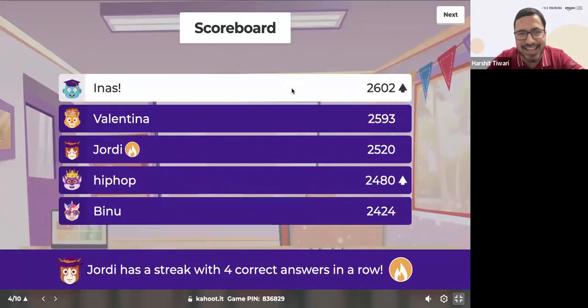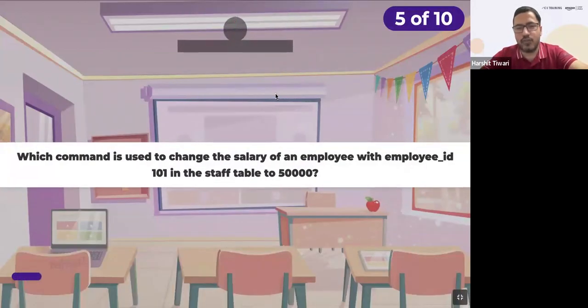Let's see. Ines is back in the lead. Awesome. Valentina is close behind in second. Jordy is third, Hip Hop and Binu trailing behind. All right, fifth question.